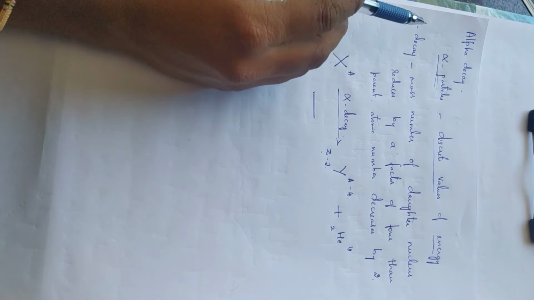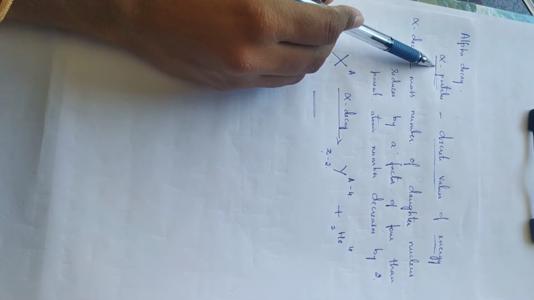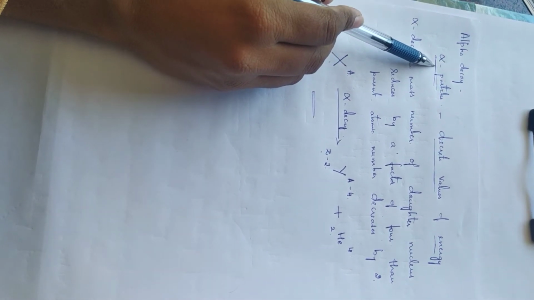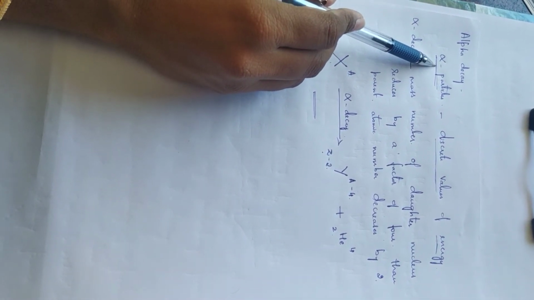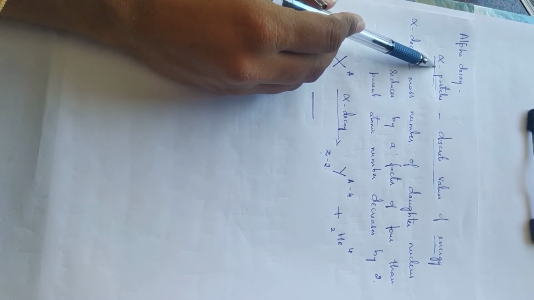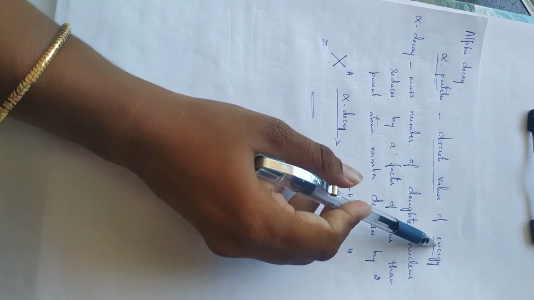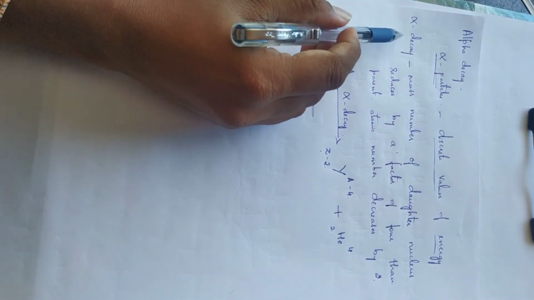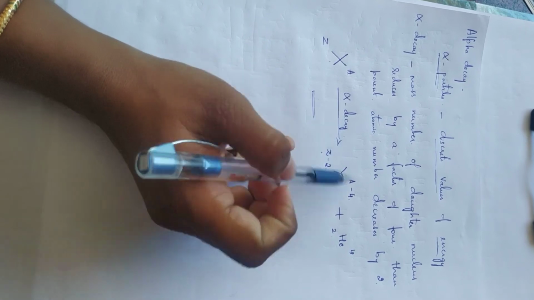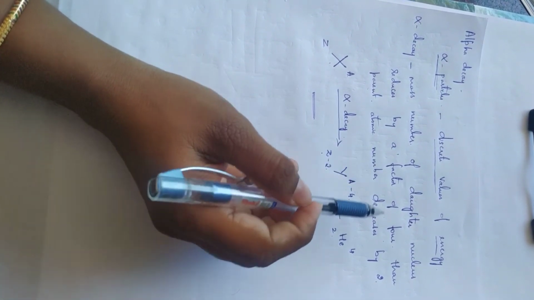So, in case of alpha decay, first of all, what is alpha decay? Alpha decay is a decay of the nucleus where decay takes place spontaneously, emitting alpha particles, and these alpha particles have discrete values of energy. In alpha decay, the mass number of the daughter nucleus reduces by 4 than the parent nuclei, and the atomic number reduces by 2.